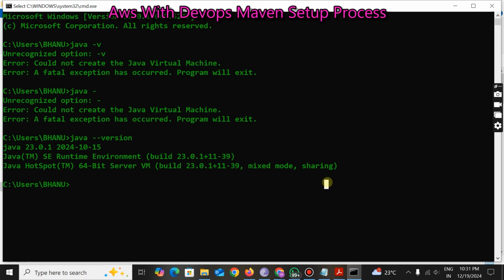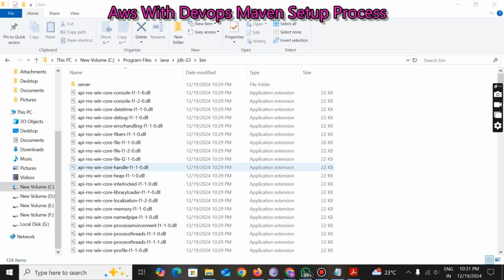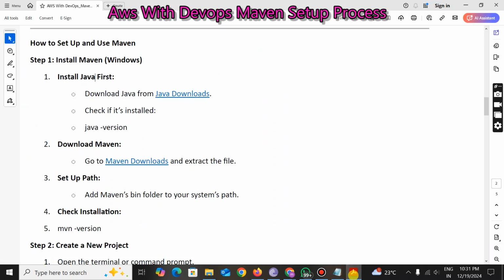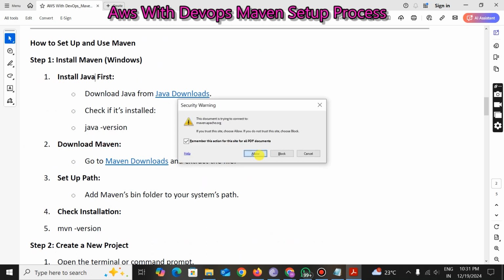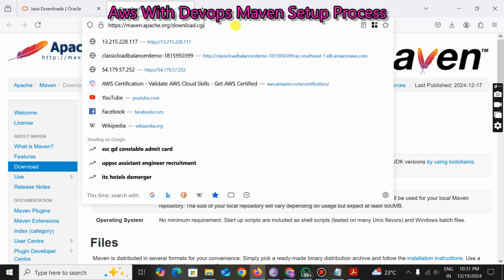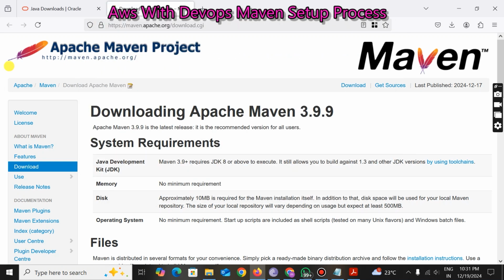Okay, so this is how we do it. For Maven, the prerequisite is Java. You need to install Java, and after the installation you can install Maven. I have provided the link already. You need to go to this link, which is the official website where you can download Maven.